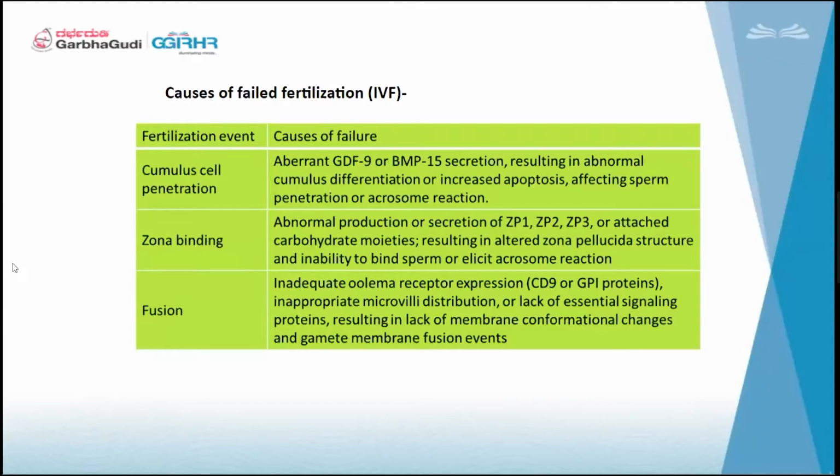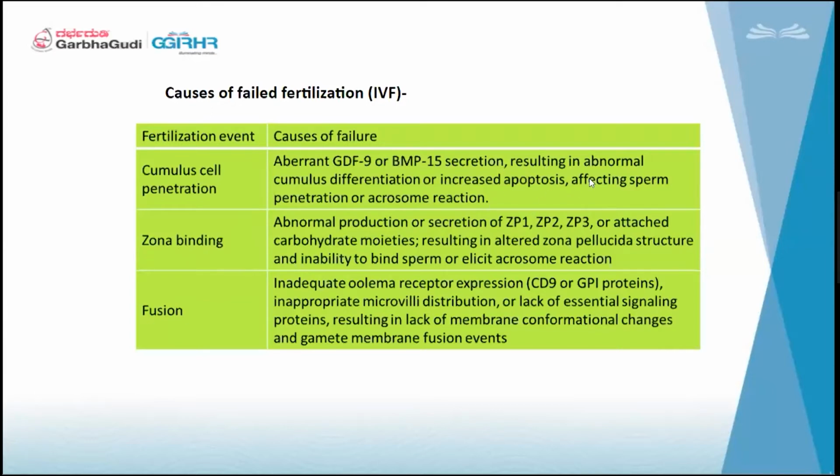Sometimes the factors growth differentiation factor GDF and bone morphogenetic protein, BMP15, secretion is abnormal. Then cumulus differentiation or increased apoptosis will be seen, affecting the sperm's penetration and the acrosomal reaction.